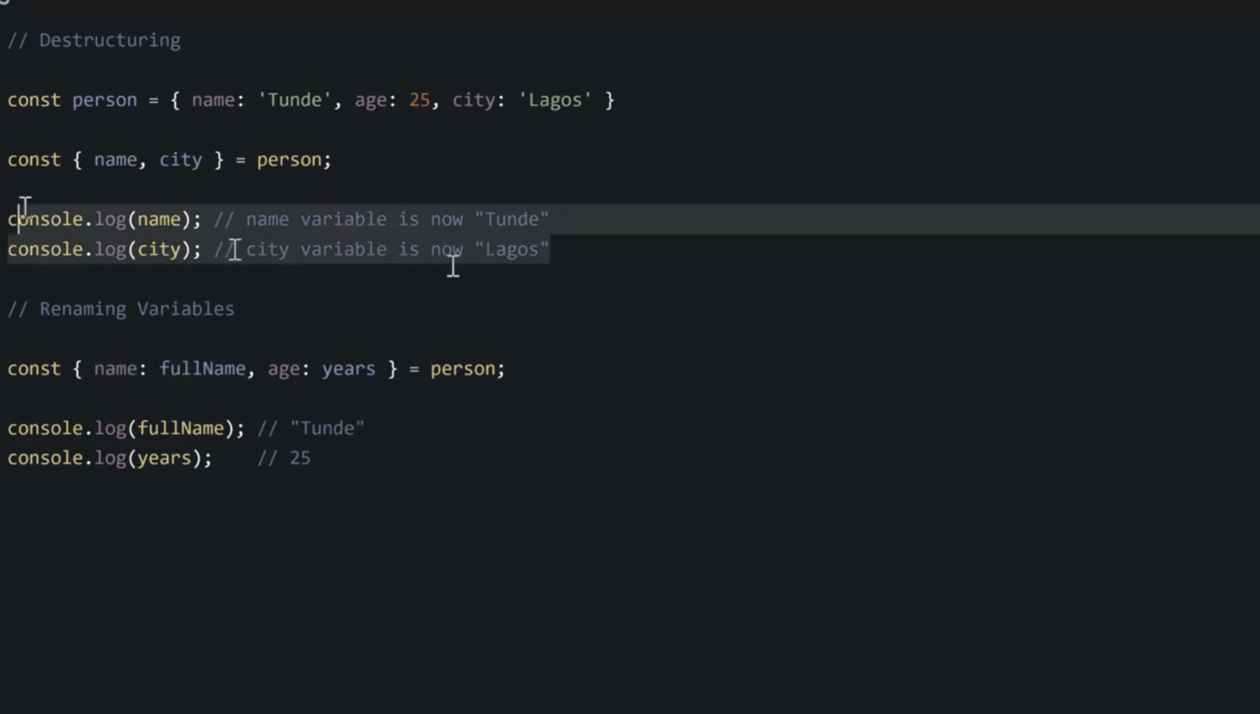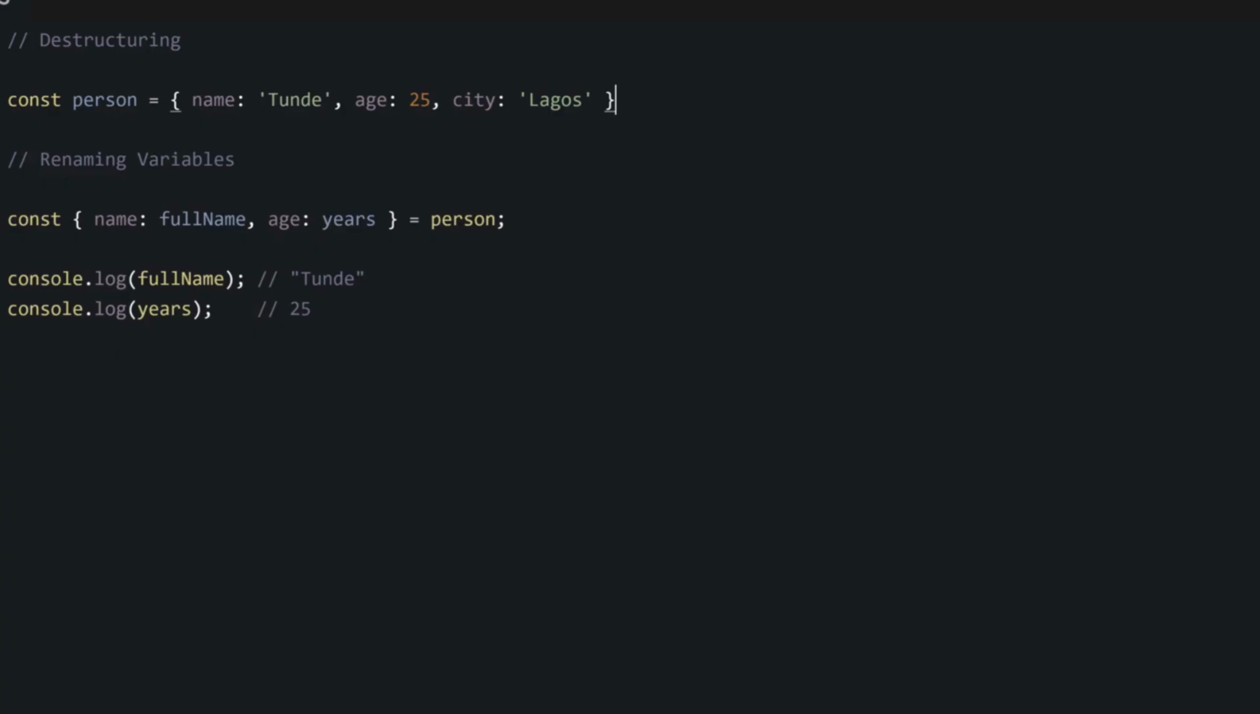If we console.log name, it will not work because there is no such variable as name, because we changed that to fullName. And if we console.log age now, it will not work because we changed that to yes. But if we console.log fullName and we console.log yes, it will give us the name and the age of our person.